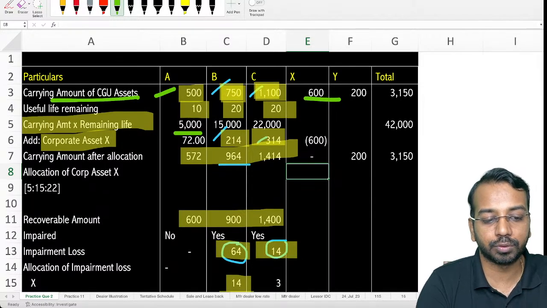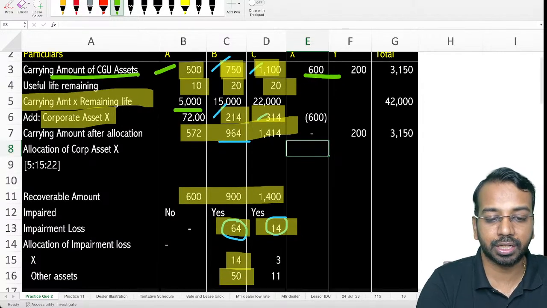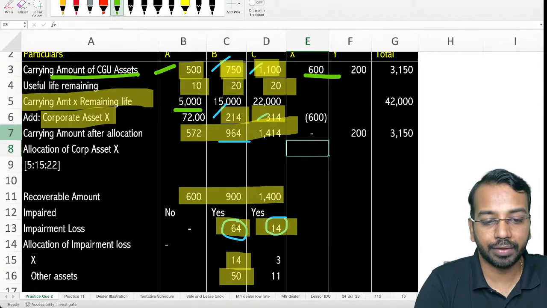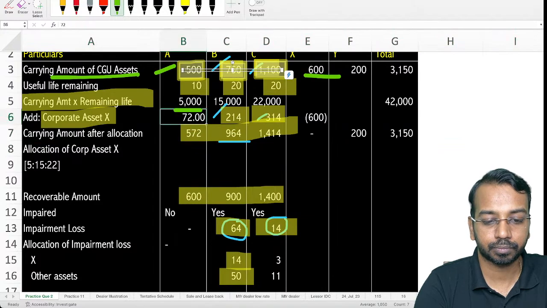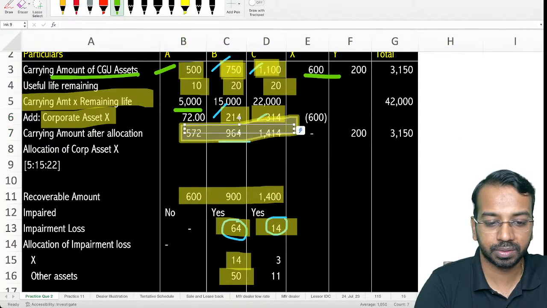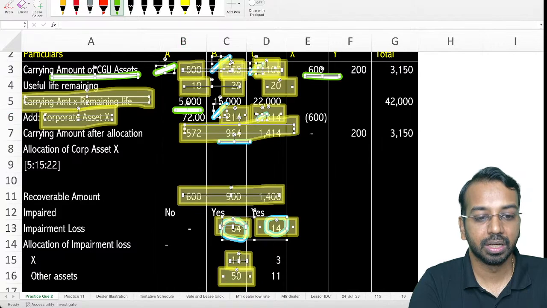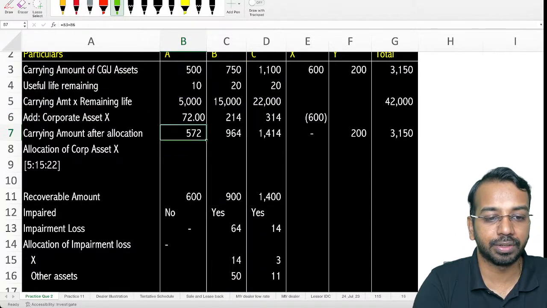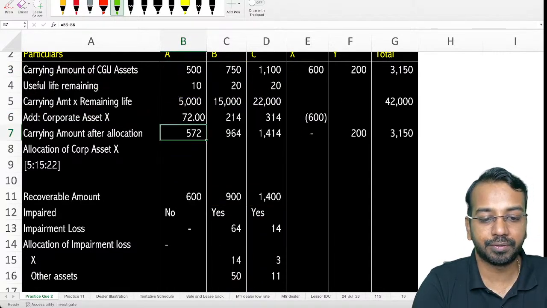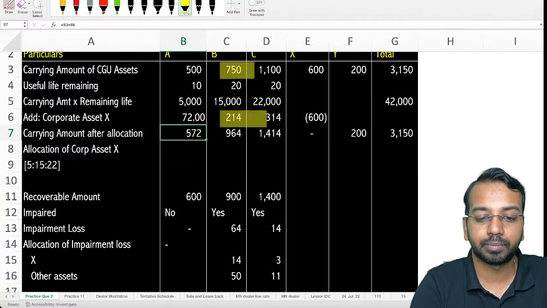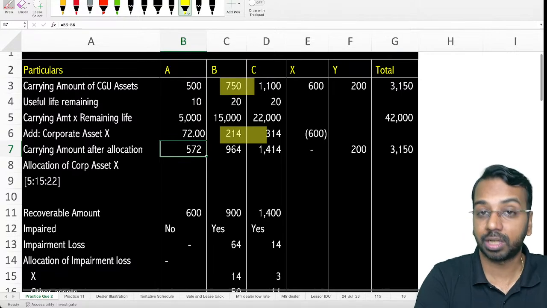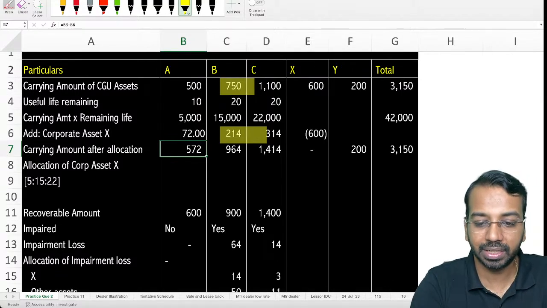So the carrying amount of those respective CGUs after allocation is 500 plus 72, 572. Then 750 plus 214, like this we have done the allocation. We cannot allocate the corporate asset Y, so we'll leave it as it is.